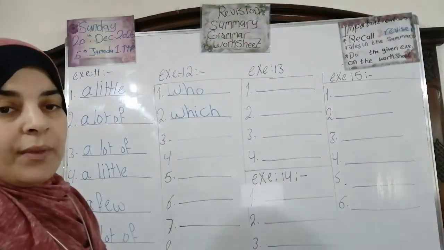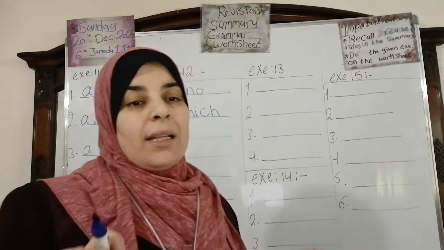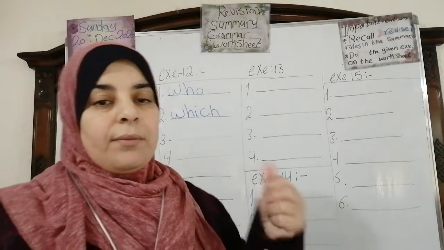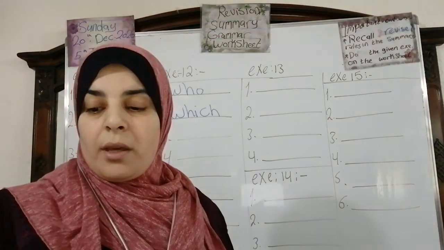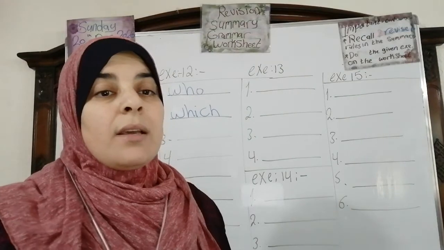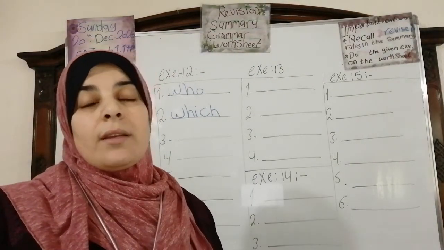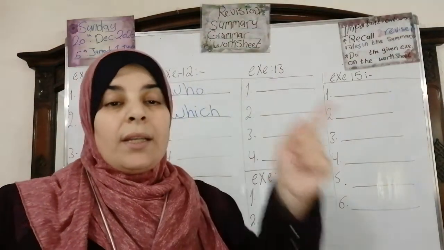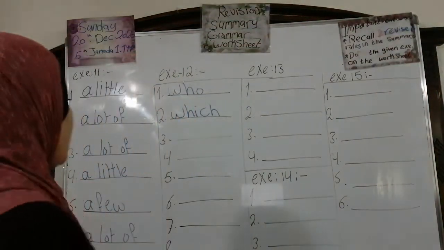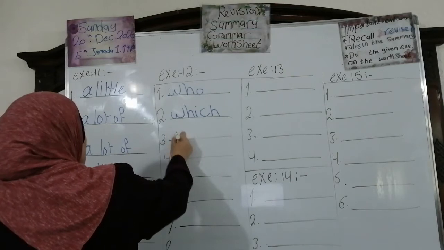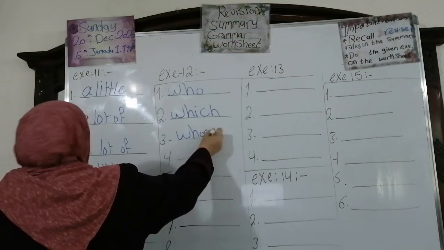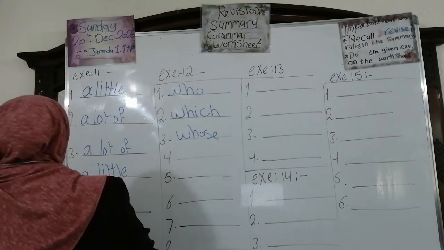Number 3, Lee teaches a class of students whose native language is not English. What do you think? Yes, whose native language is not English. Excellent. Yes.